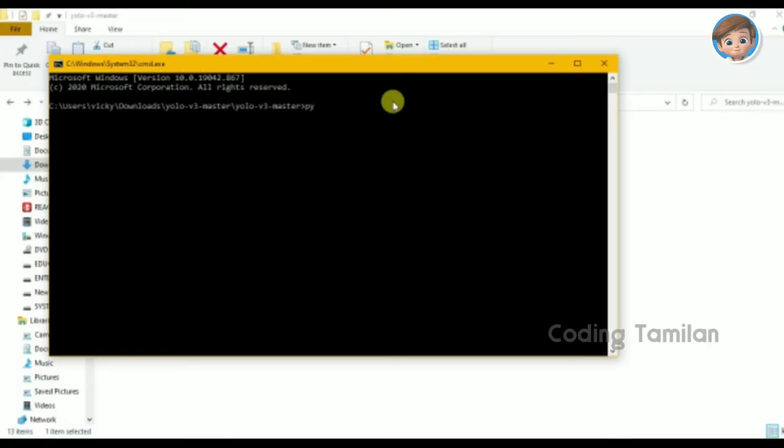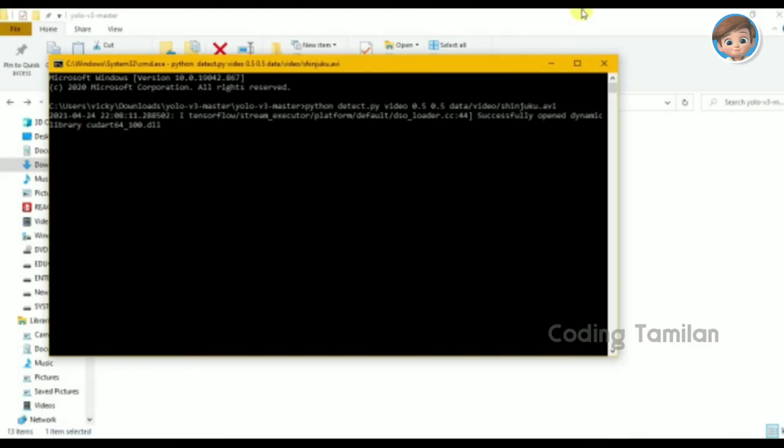In cmd, actually there is a format to run the code for me. If you are using any other code, just python filename.py is fine. I'm using one of the detection projects, so I'm using this format.